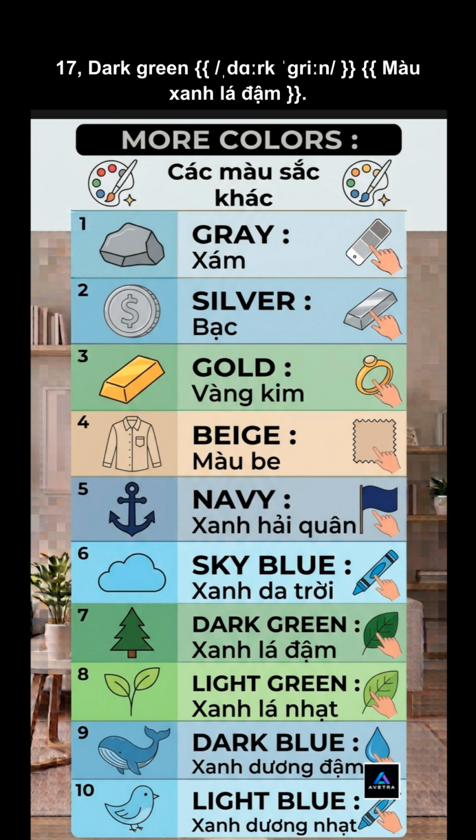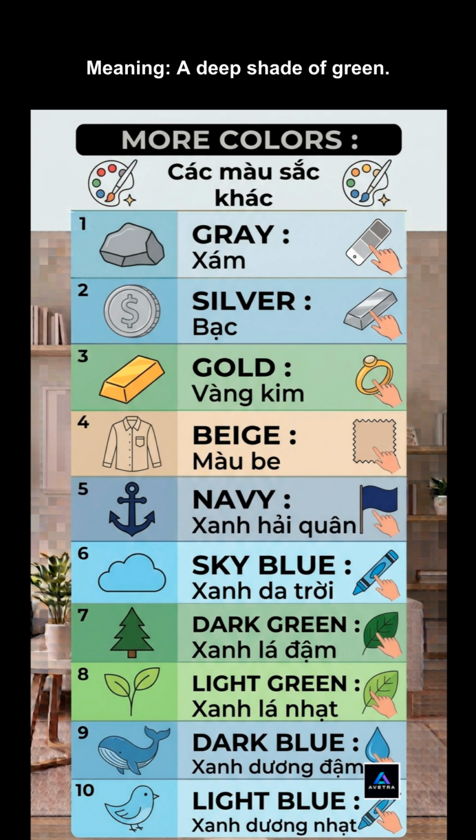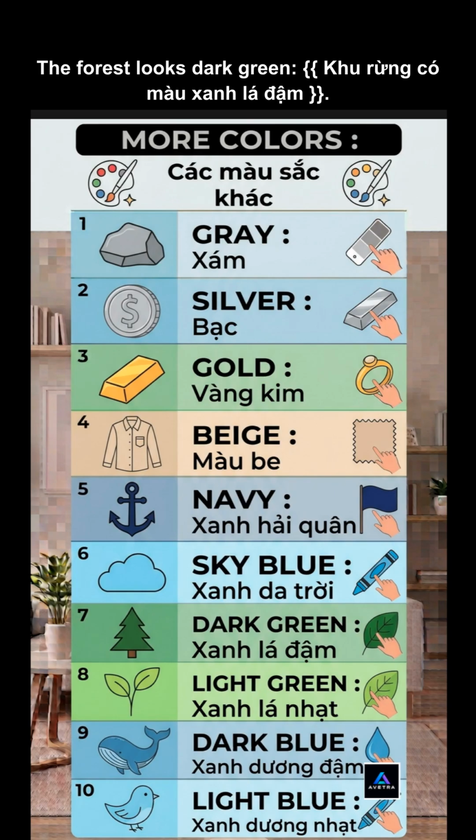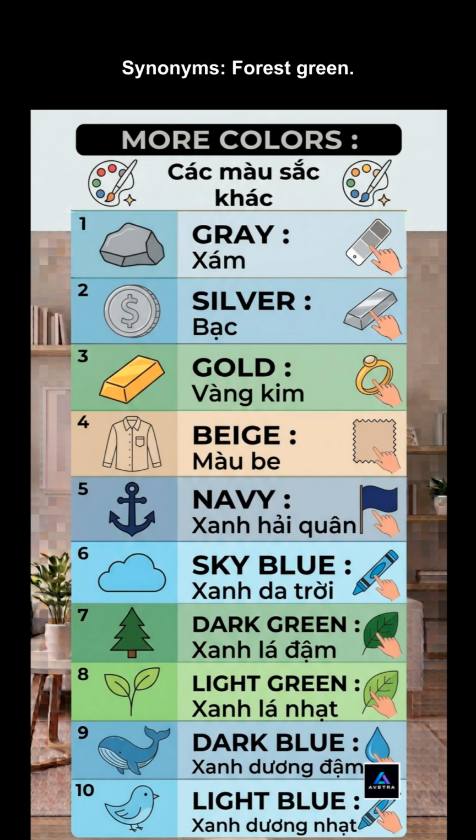17. Dark green. Meaning, a deep shade of green. Example: the forest looks dark green. Synonyms: forest green. Antonyms: light green.